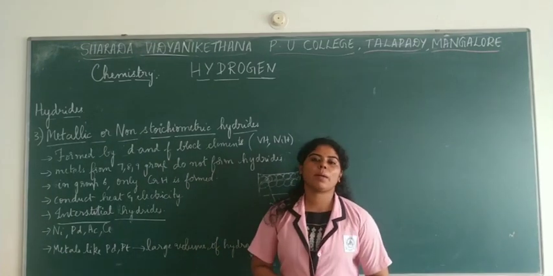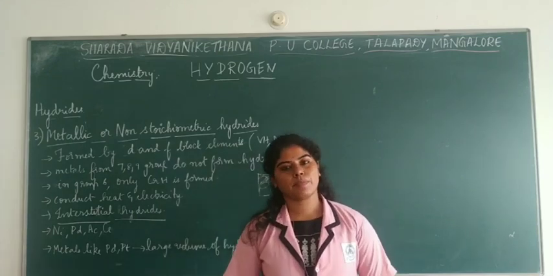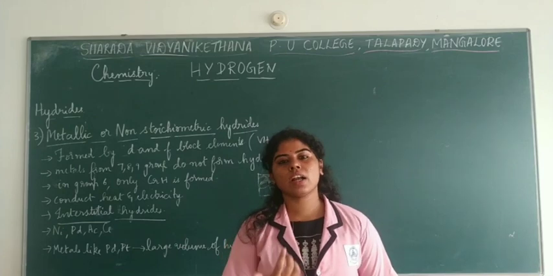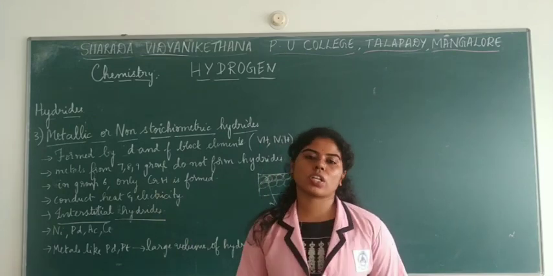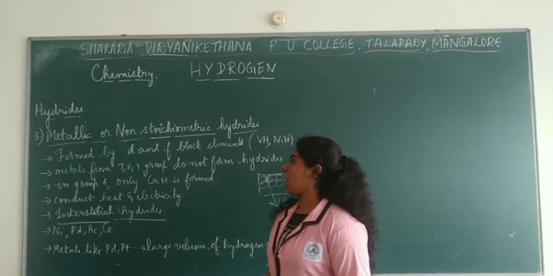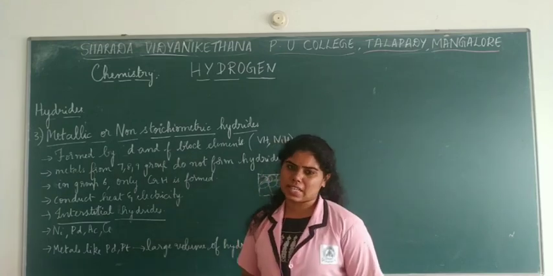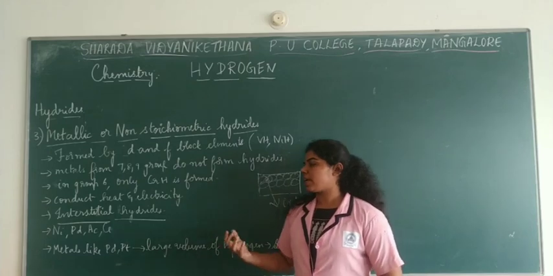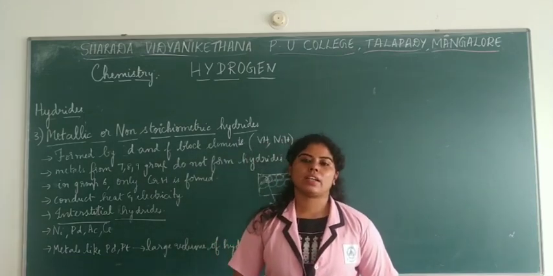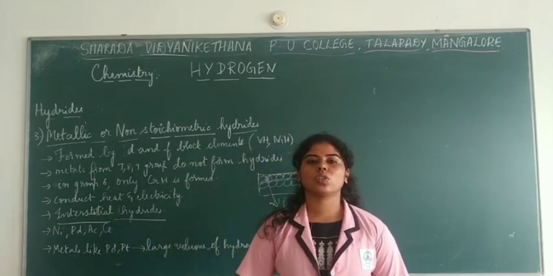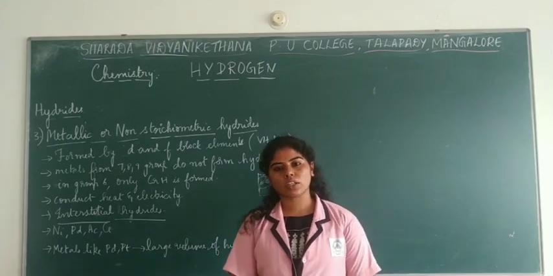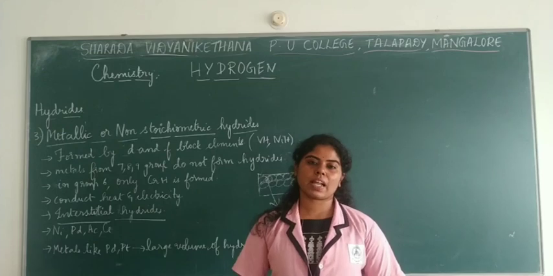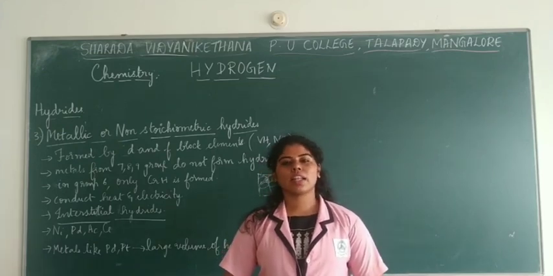So this was all about the hydrides, especially the three types of hydrides, that is ionic hydride, metallic hydride and molecular hydride, which are very important, and also their types and a few of their examples, which are to be remembered. So let us wind up today's class, children, and move on to another topic, that is water, hard water, soft water and their structures in the next class. So see you all in the next class, children.